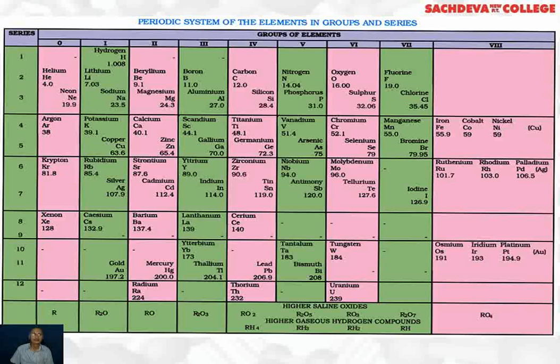The first elements shown are helium, then neon, argon, krypton, xenon. They were discovered later and put in 0 group. Then the first element hydrogen, lithium, sodium, potassium. Copper is also there in group 1, rubidium, silver, cesium, gold, etc. So these are various groups and periods of Mendeleev's periodic table.